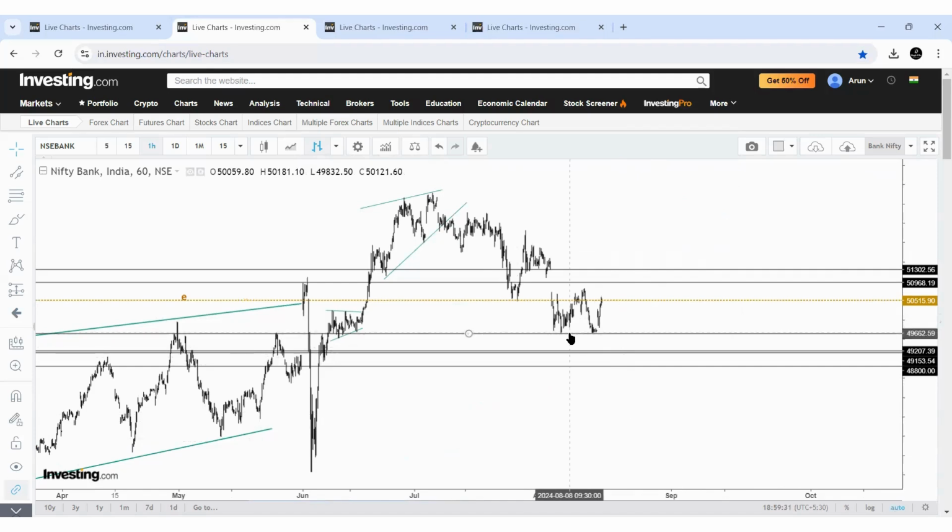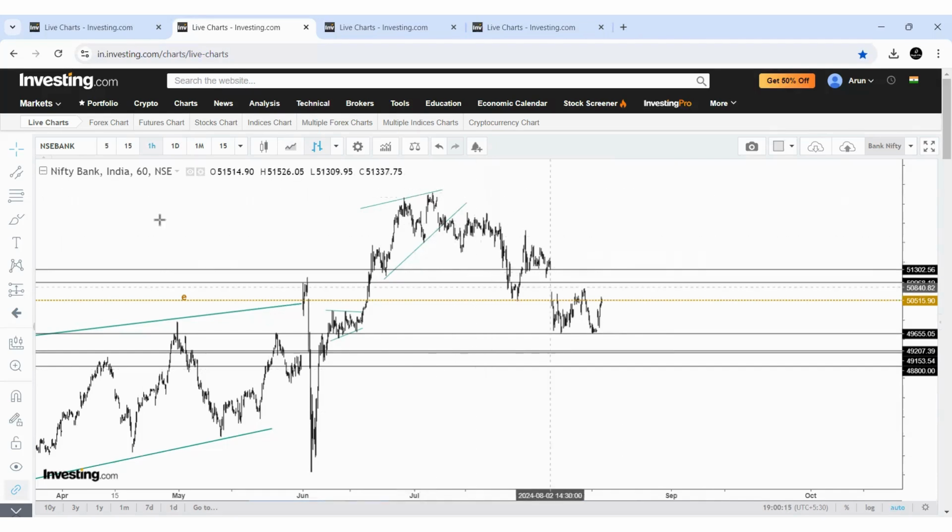My doubt is whether the Bank Nifty has completed the correction here and will start moving higher, or one more low is possible. Say, I will repeat again. Nifty and broader markets are suggesting that there is a possibility of one more low, that is a C wave down after a small pullback. But Bank Nifty is already holding the important support level. Now again the same question: will Bank Nifty pull all other indices, or will other indices pull Bank Nifty one more lower? This is the first point. For that we are going to see some levels.